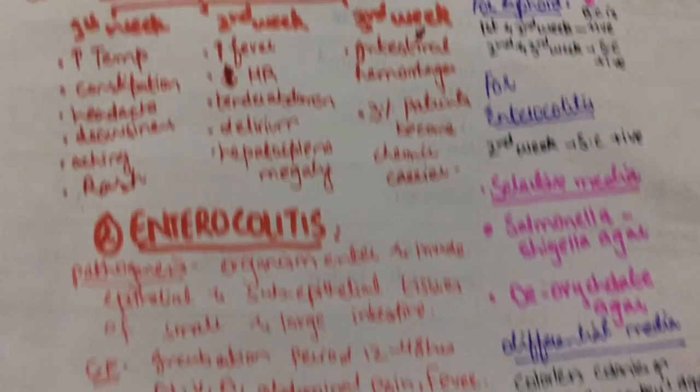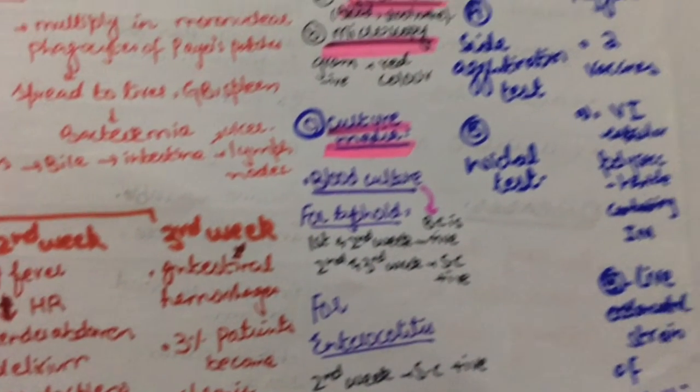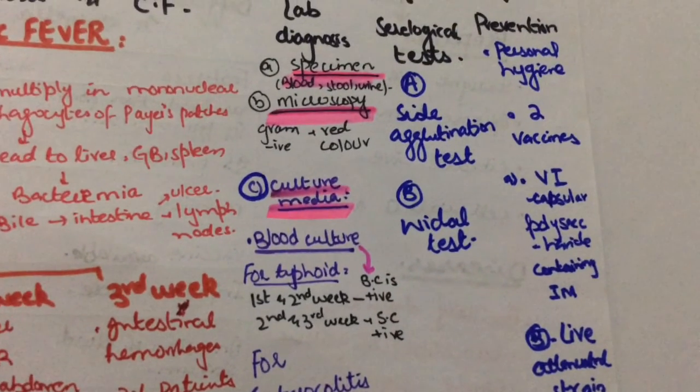Septicemia occurs in two conditions: sickle cell anemia, and a person with enterocolitis. It is characterized by fever, osteomyelitis, pneumonia, and meningitis.